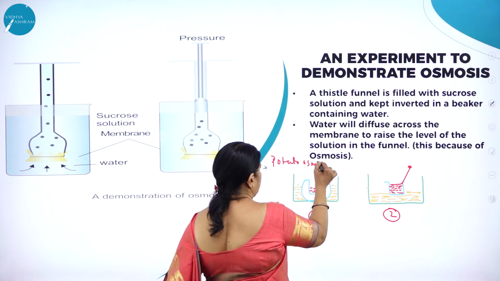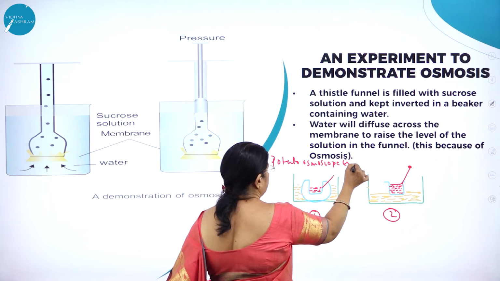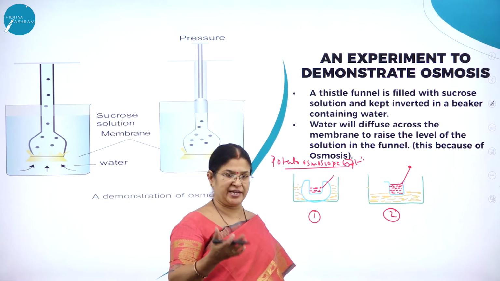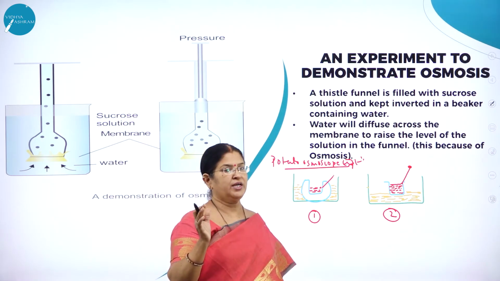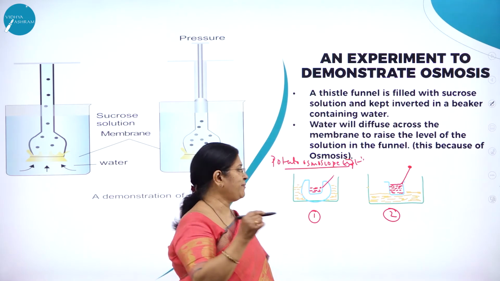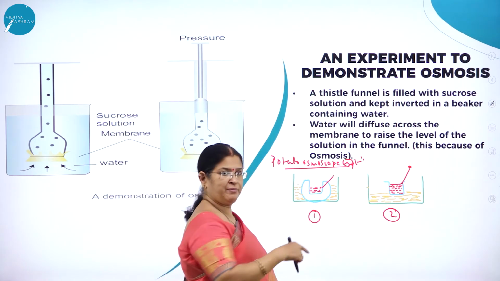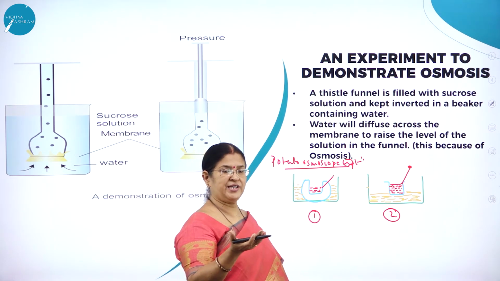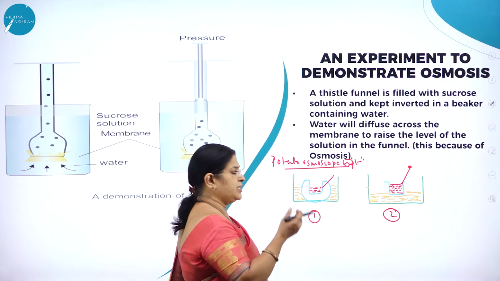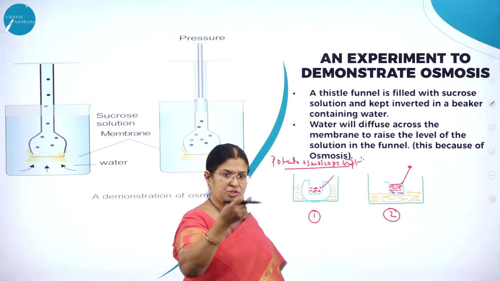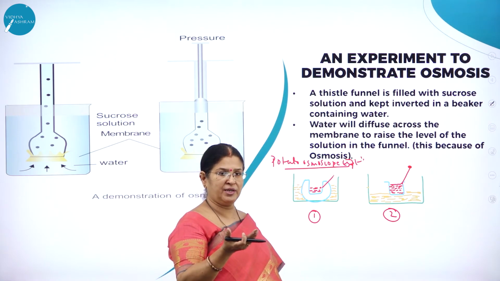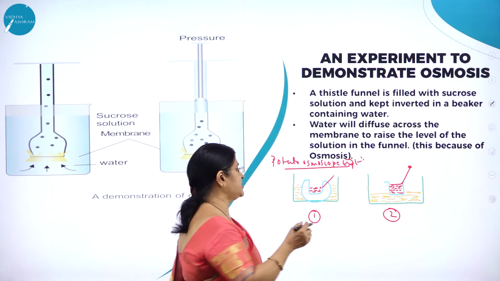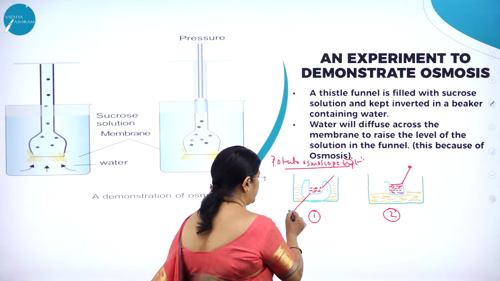Potato osmoscope experiment. Here a large size potato is taken. Then the whole skin of the potato is peeled off. Then a boat-shaped incision is made. You can see in this diagram, a boat-shaped incision is made. Then a petri dish containing water is taken, and the potato with a scoop or with an incision is kept in the petri dish containing water. Then the sugar solution is taken inside the scoop. You can call this as a scoop.